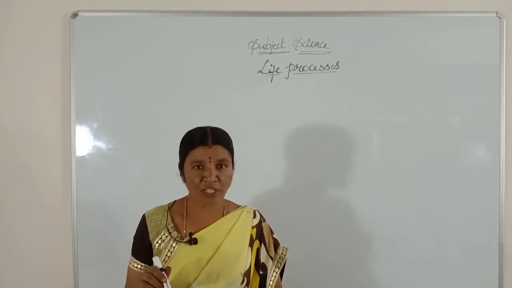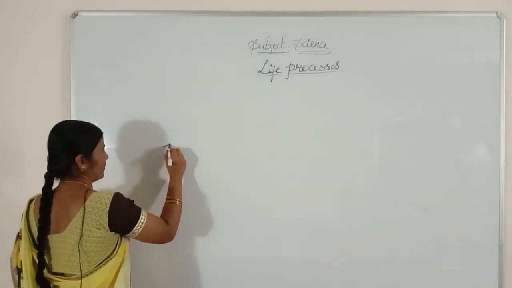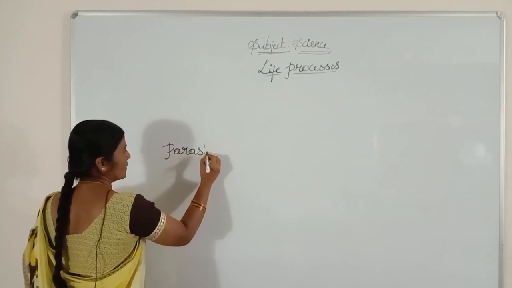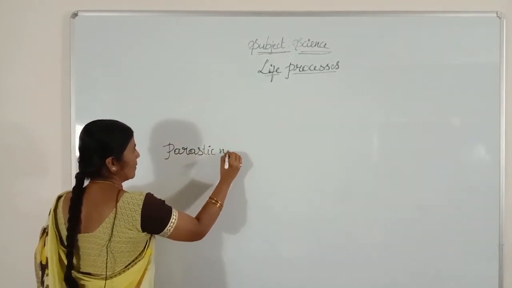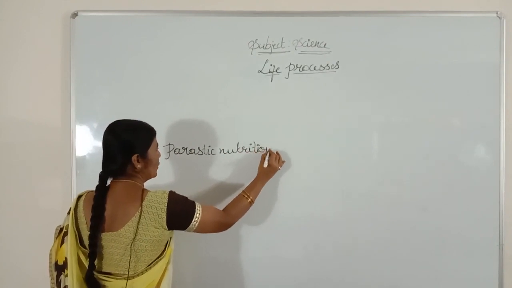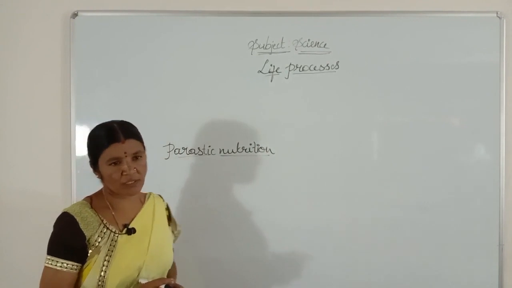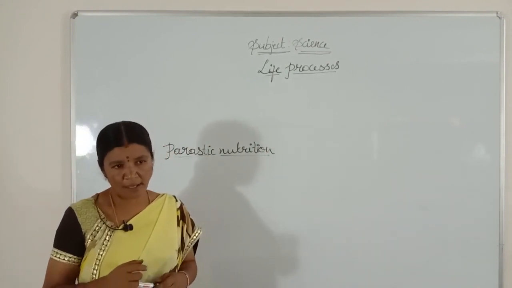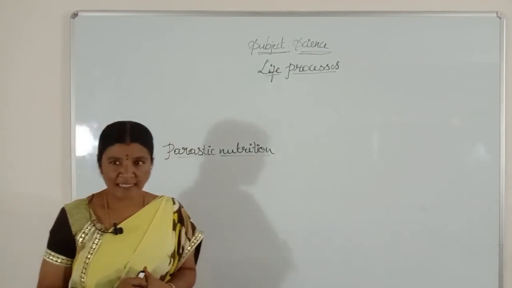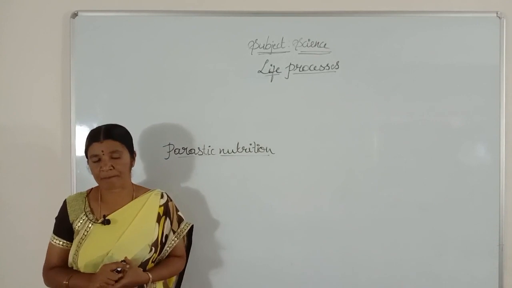This type of nutrition, we call parasitic nutrition. Parasitic nutrition is obtaining the food without killing the host, maybe the plant or the animal. Examples are lice, leeches and tapeworms.